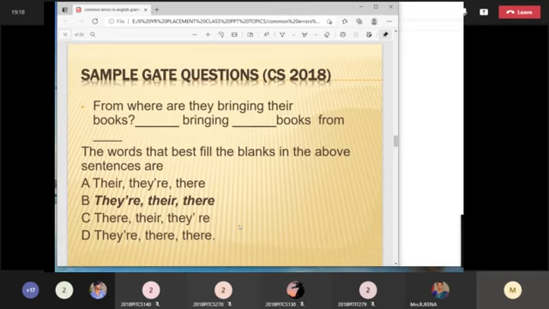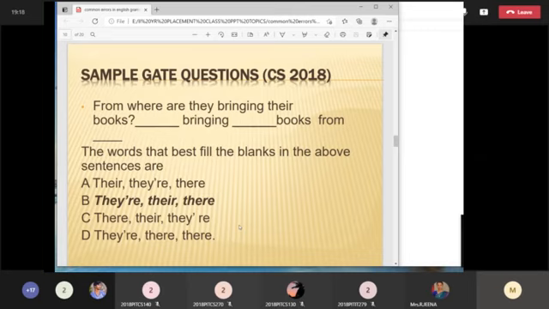But these options will confuse you, as I told you earlier. They will try to confuse you by their options only. Always have good analytical skill in how you are going to omit the options. So you have four options: they are there, they are there, there. If you see the options, definitely it will be confusing.